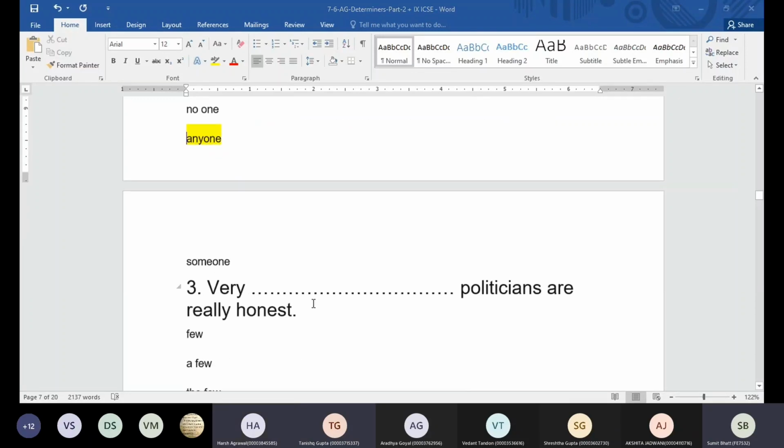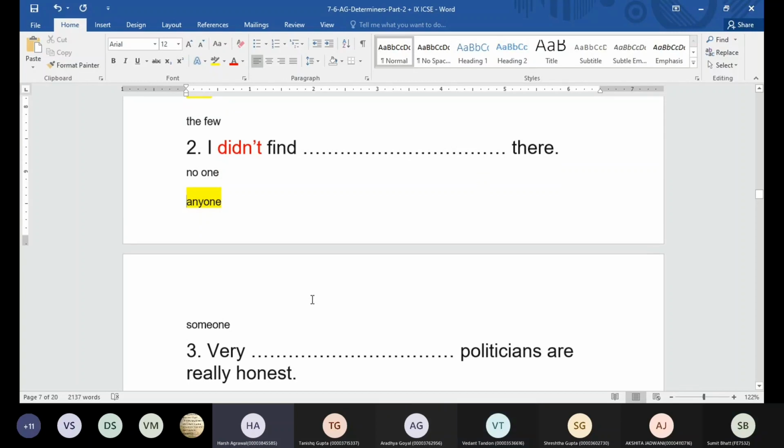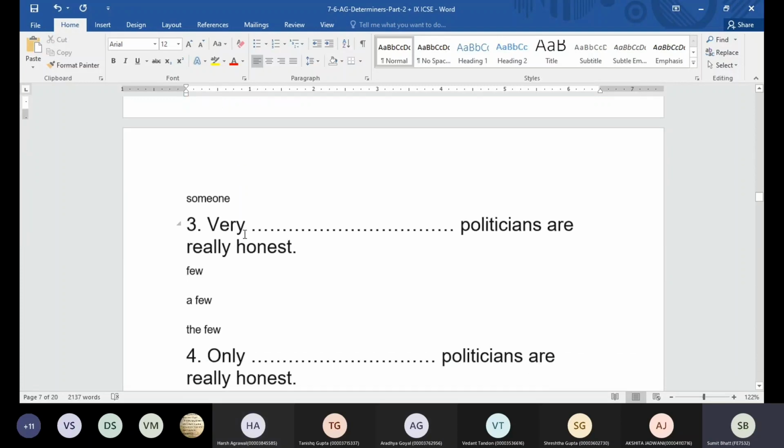Sir, if the sentence were, I found no one, yes, you can say that, by removing the negative. We can say I found no one. I can also say I found someone there. That could be right. Okay, pay attention, guys.